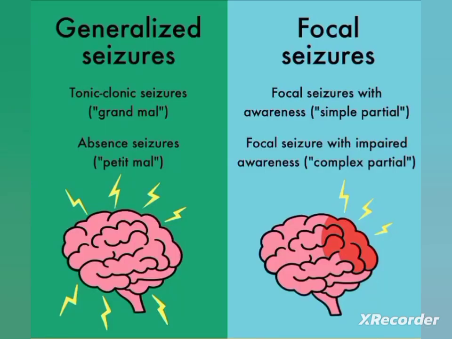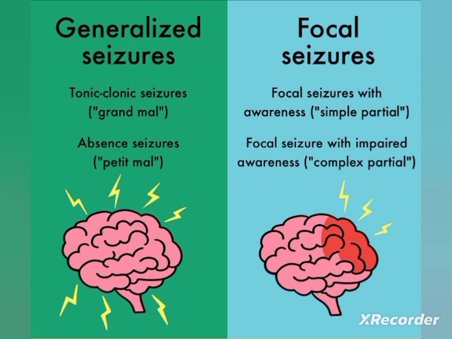Generalized seizures involve both sides of the brain and are characterized by bilateral, synchronous, epileptic discharges in the brain from the onset of seizure. The entire brain is affected with the onset of seizure, so there is no warning sign, such as an aura, in generalized seizure.